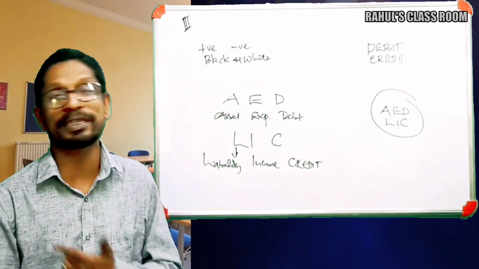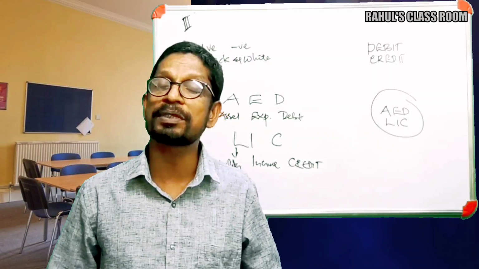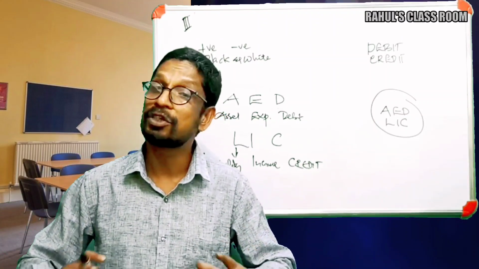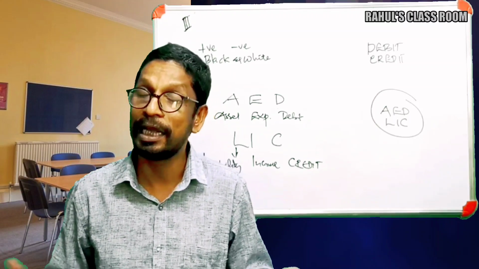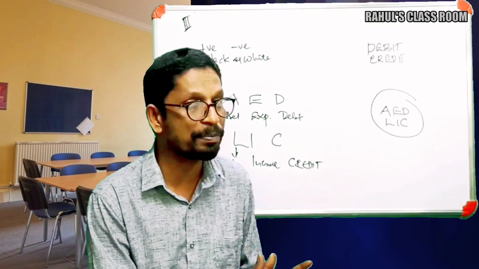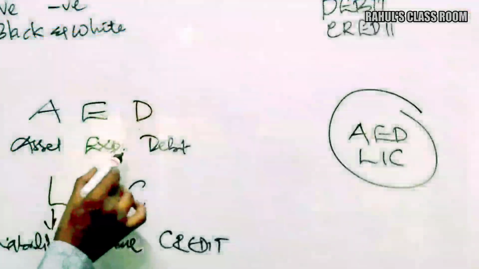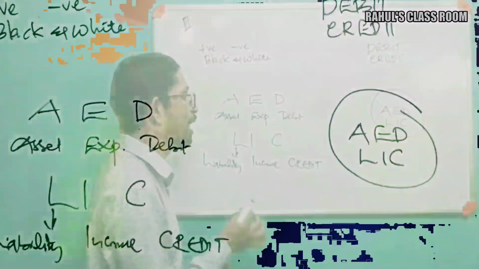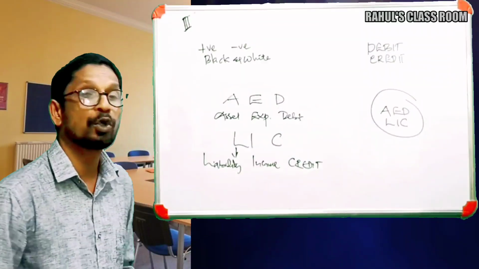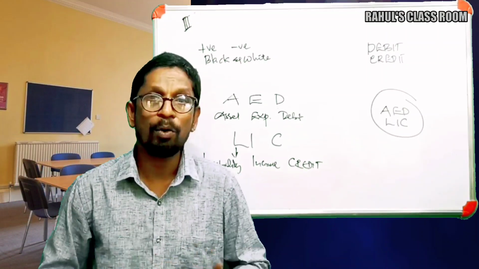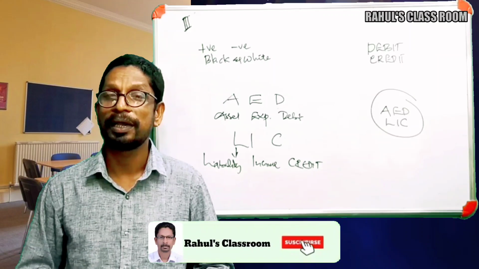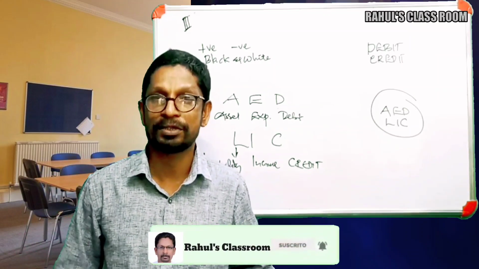That means debit items can be reduced by charging credit, and credit items are reduced by charging debit. So assets and expenses show a debit nature, and liabilities and incomes show a credit nature. Now we are going to illustrate some transactions.